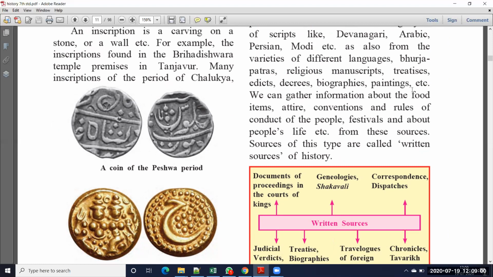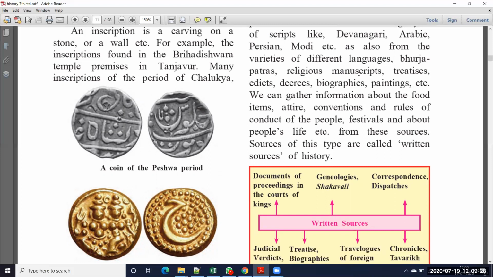What are the examples of written sources? Bhojpatras. Bhurja is one of the trees. This tree is available in the Kashmir region and Himalayas region only. They used that tree's leaf, and on that leaf they wrote the information. That we call Bhurja Patras. Patra means leaf.